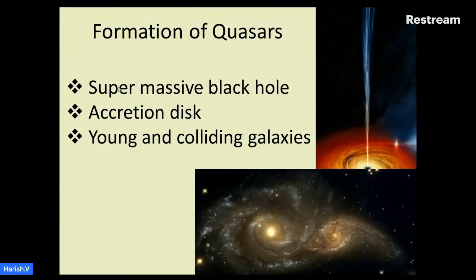Formation of quasars. Quasars are formed by supermassive black holes which have large accretion disks. Mainly, quasars are formed in young and colliding galaxies.